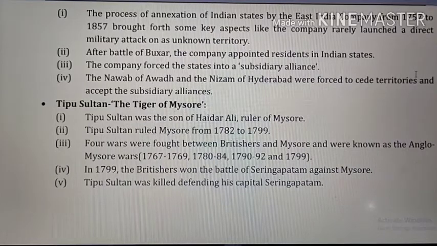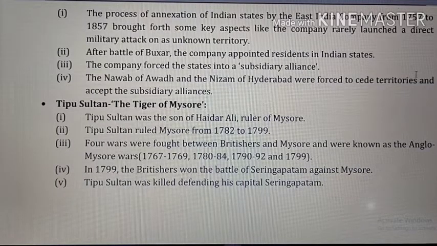The company resorted to direct military confrontation when it saw a threat to its political or economic interests. This can be illustrated with the case of the southern Indian state of Mysore. Mysore had grown in strength under the leadership of powerful rulers like Hyder Ali, who ruled from 1761 to 1782, and his famous son Tipu Sultan, who ruled from 1782 to 1799.